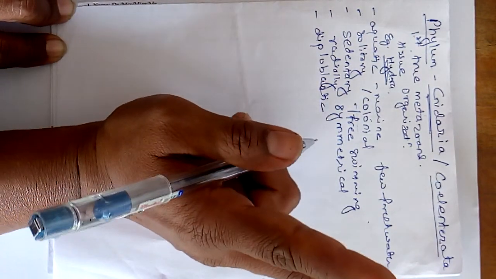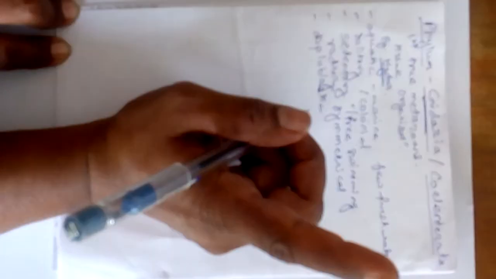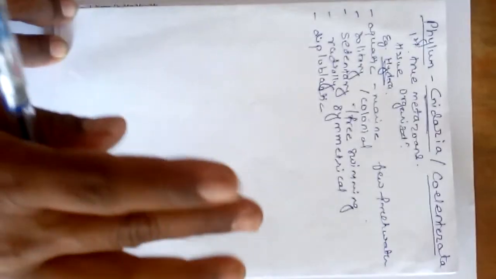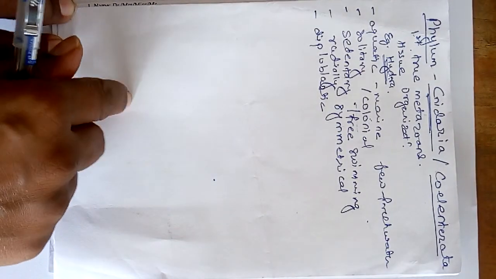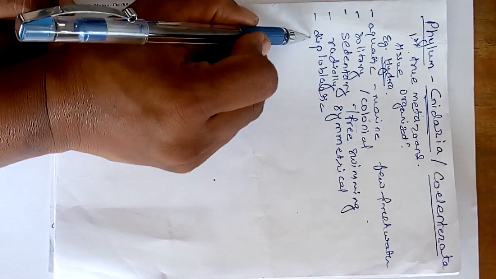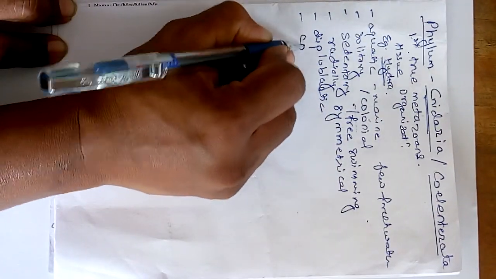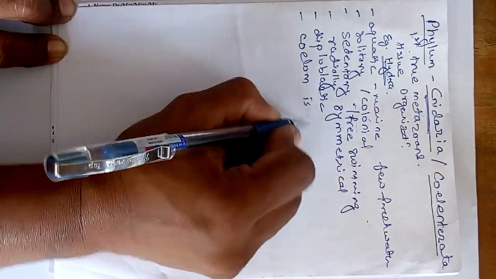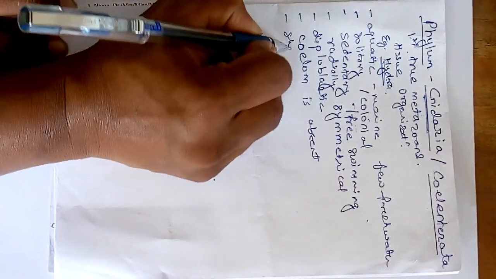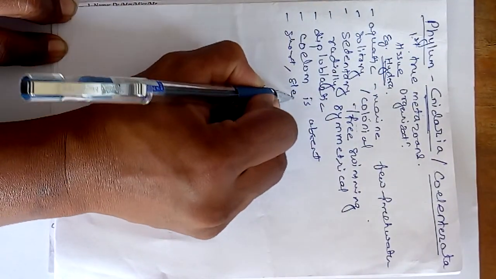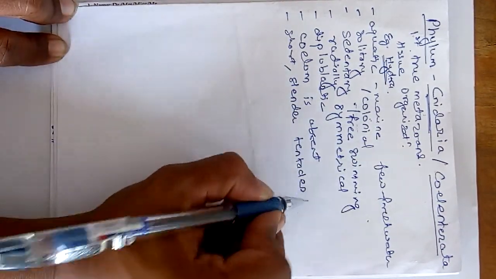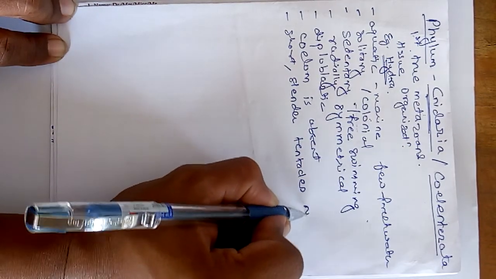Okay, these animals are diploblastic. Diploblastic means formation of two layers, the ectoderm and the endoderm. In between the ectoderm and endoderm, a jelly-like mesoglea is present. So the animals are diploblastic. If you consider the coelom, meaning body cavity, the coelom is totally absent. The animals possess short, slender tentacles. Now these tentacles particularly surround the mouth.